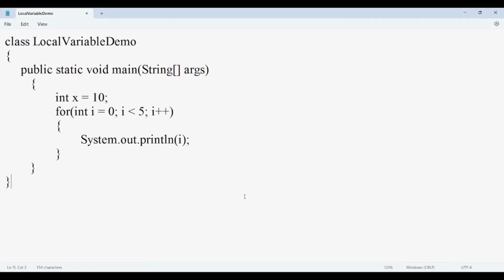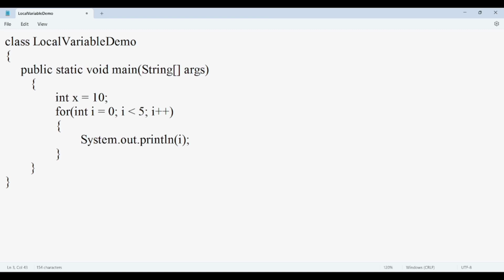So let us see the demonstration of the local variables with the help of this program. You can see that I have created a class LocalVariableDemo, and here in the main function, obviously there is one local variable, the String array args, already defined. This is something that is already defined in the signature of the main function, so we are not considering it, but this is also a local variable.